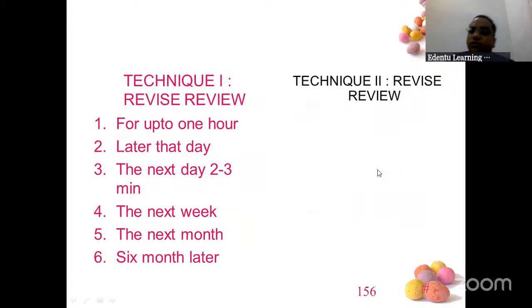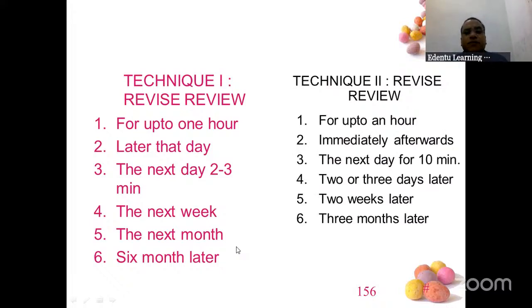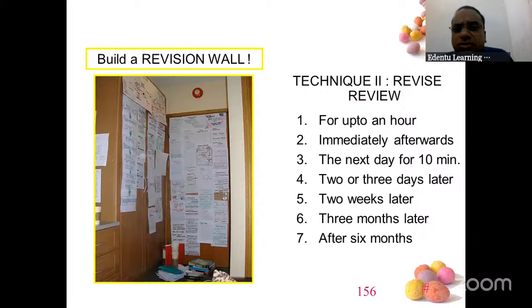Now, revision. Whichever things you find difficult to revise, when you study the whole day, always close the book and start recollecting what you have studied today. You should revise first for 1 hour, then the next day, then after 2 to 3 days, the next week, next month, and 6 months later. If there is constant revision, you will never forget in your life. Always have a revision wall, something like this. You're just 10 days away, but still time is there. Anything you find very difficult, write it down, stick it on the wall, and keep reading it again and again.